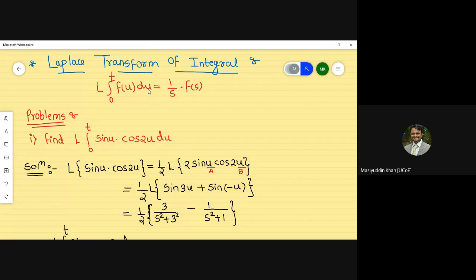F of s. Similarly Laplace transform of f of u, because if you remember there is an integration rule, sometimes the students create a query, sir, at the start if f of t is there, then why f of u here?